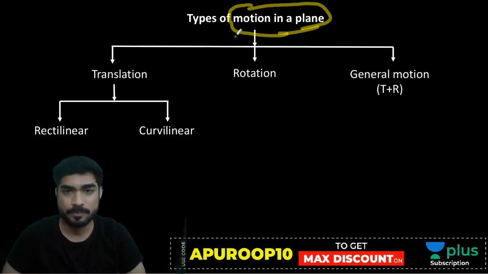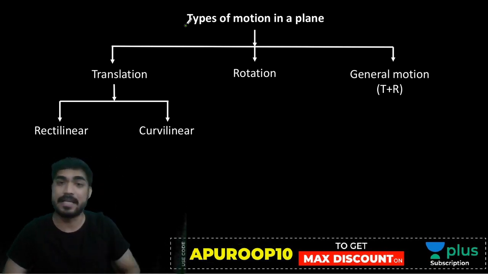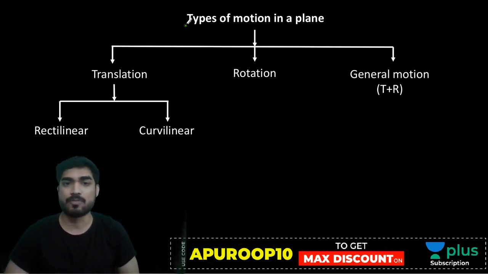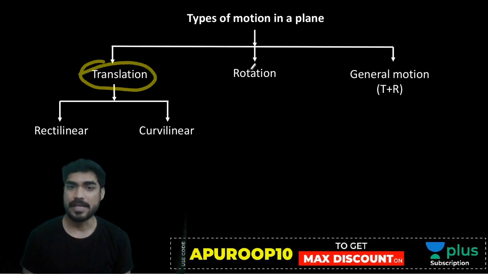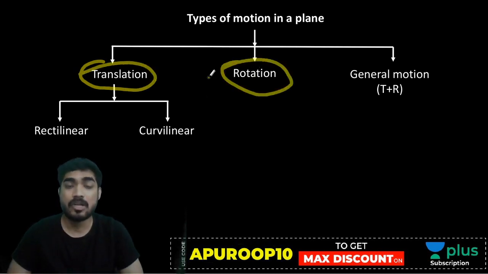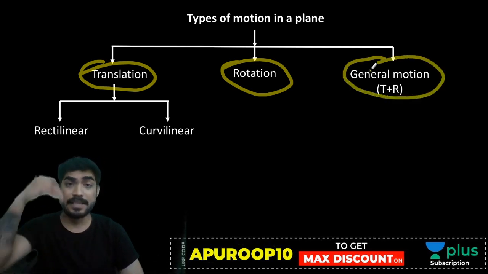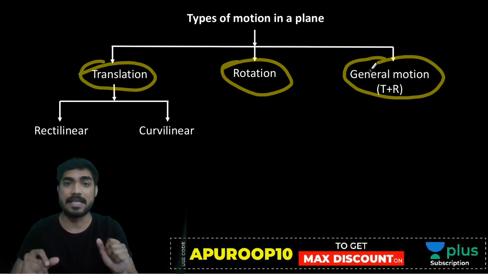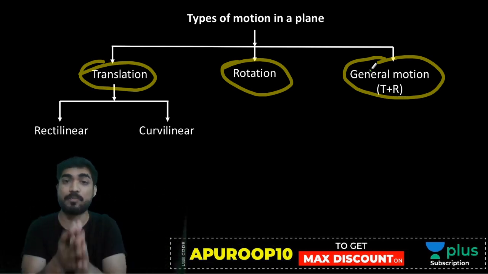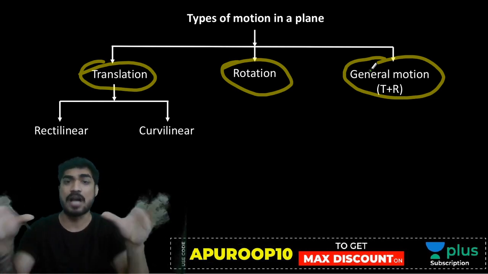All right. Now, the motion in a plane can be divided into three basic types. Whenever a body is moving in a plane, it can be translation motion, rotation motion, or general motion. Now, what do we mean by general motion? It is neither pure translation nor pure rotation. It is both. Translation is also happening, rotation is also happening. So that is called general motion.